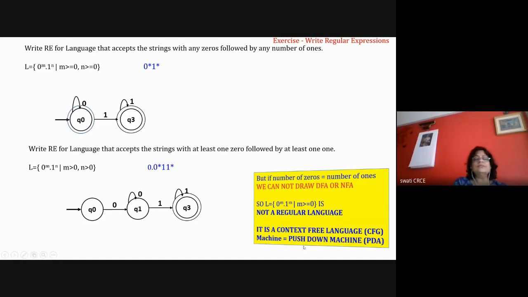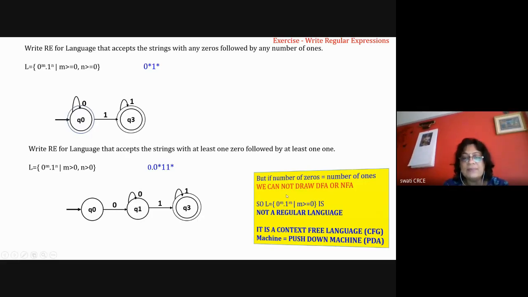I told you that the push down machine is more powerful than DFA and NFA. So our next lectures, in the near future, are on CFG and push down machine. That machine is called a push down machine. Suppose you have an FA or DFA. For that machine, if you add a stack memory, you can go on keeping something in the stack depending on the problem, and then you go on removing those elements from the stack, and by using such a technique we can solve the problems which are not solved by DFA and NFA.